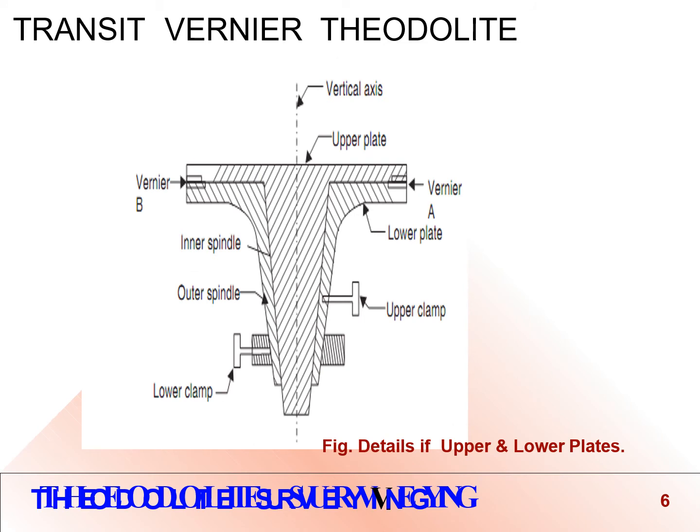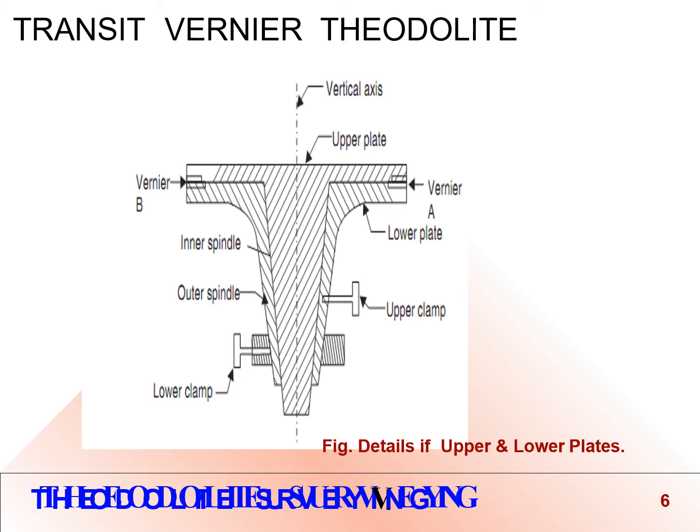This is called the vertical axis. It is an imaginary line about which the telescope can be rotated in a horizontal plane, and this is the upper plate and this is the lower plate. Verniers are provided on opposite sides. I have said vernier A here and quite opposite, that is at 180 degrees, vernier B is provided. These are called the inner spindle and outer spindle, right?